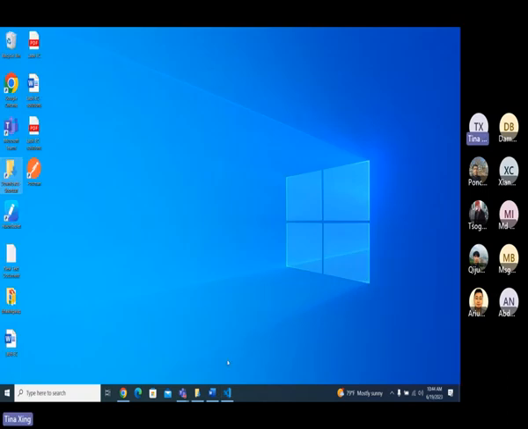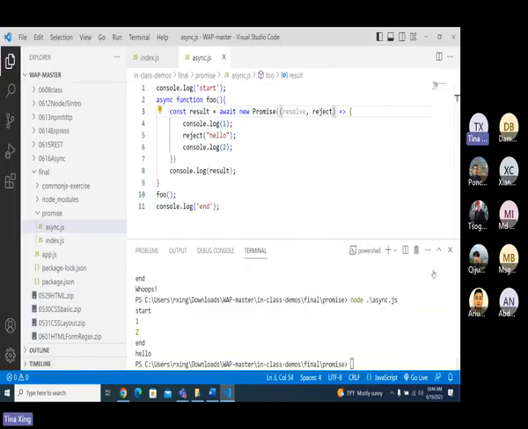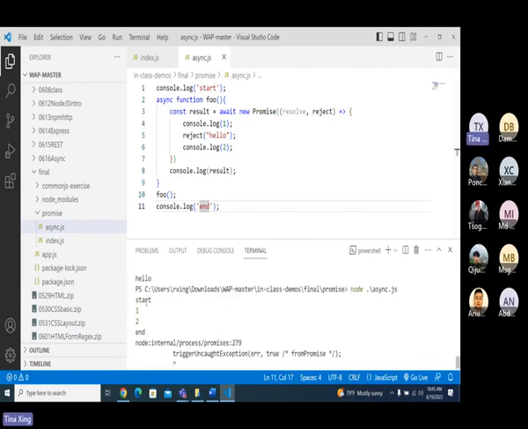What's going to happen? Oh, sorry, my bad. Start, 1, 2, end, and the exception being thrown. I don't have a try catch here. Because here this reject hello is a rejected error, right? If I had a try catch, I'd test it, but don't worry, there's no try catch in the exam either.